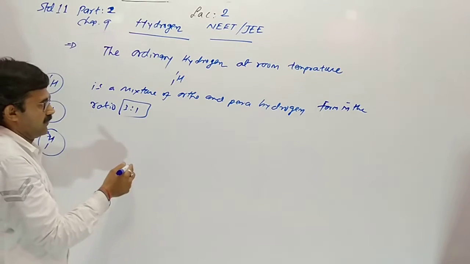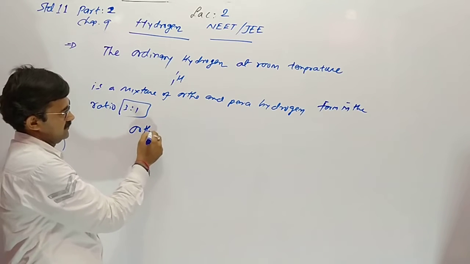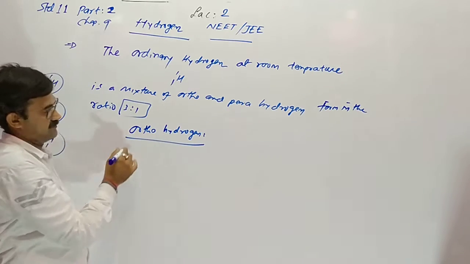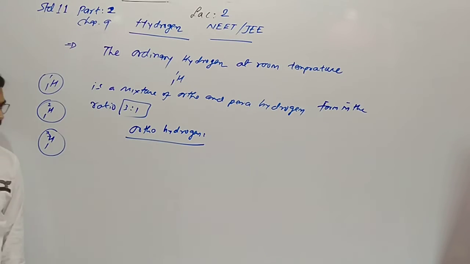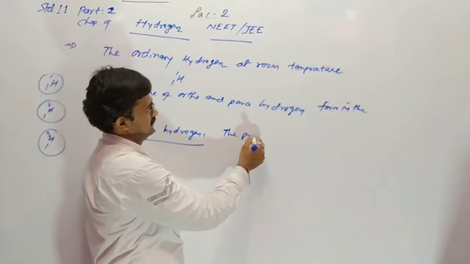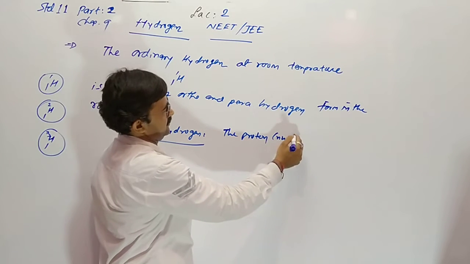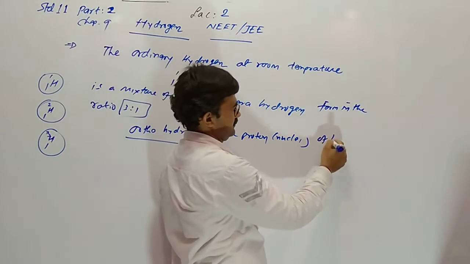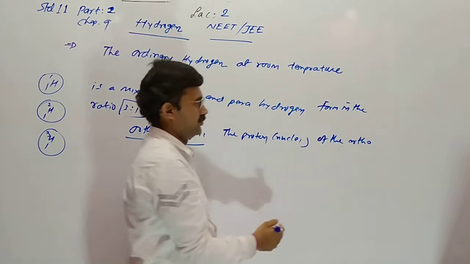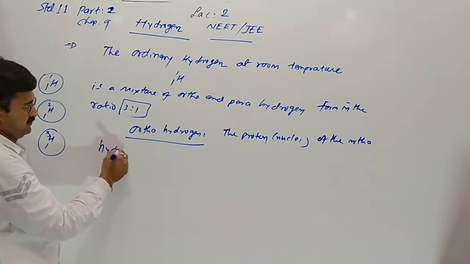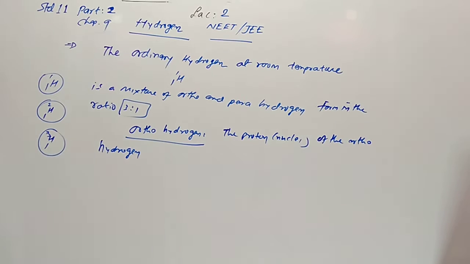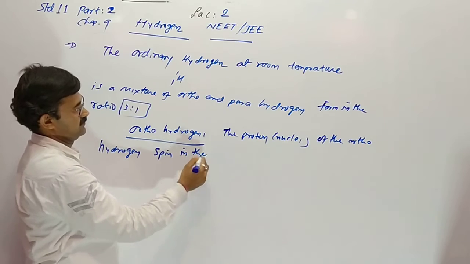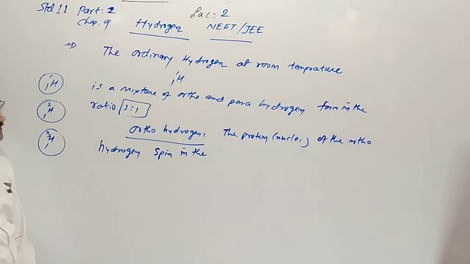So what is ortho and para? First, ortho hydrogen means the proton nucleus of the orthohydrogen spins in the same direction.